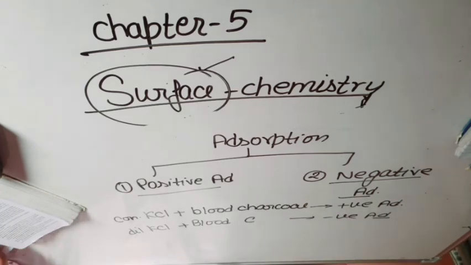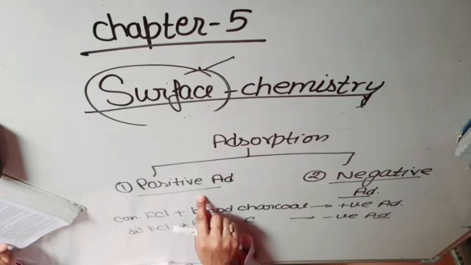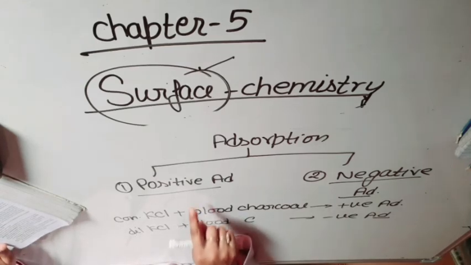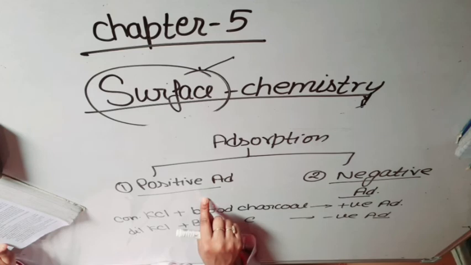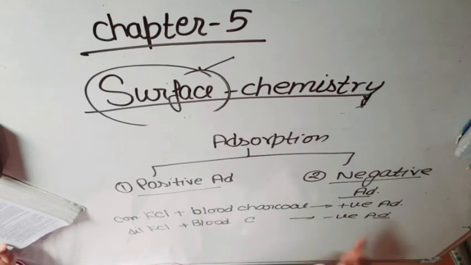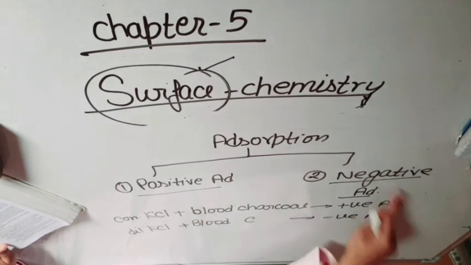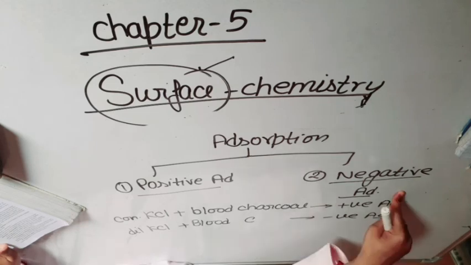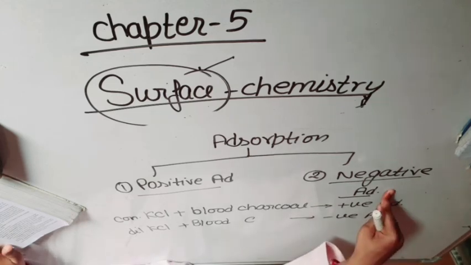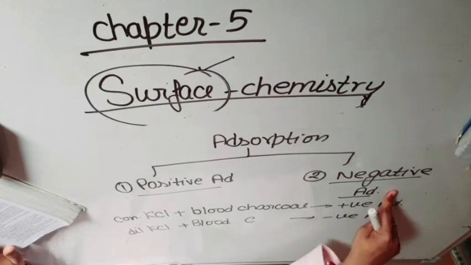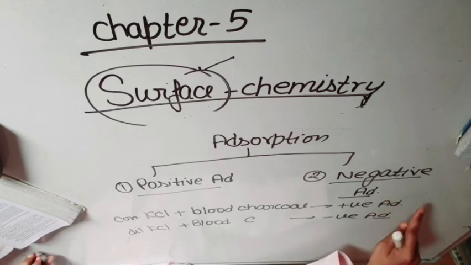Because in positive adsorption, adsorbate is more on the surface. But in negative adsorption, adsorbate is less on the surface relative to its concentration in the bulk.